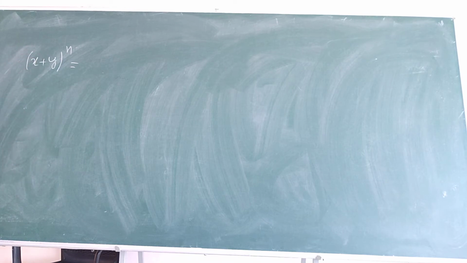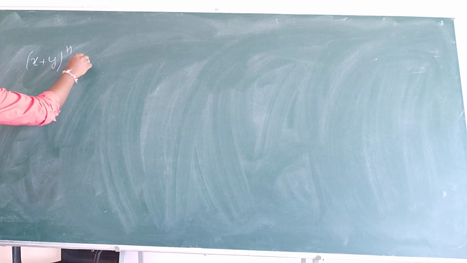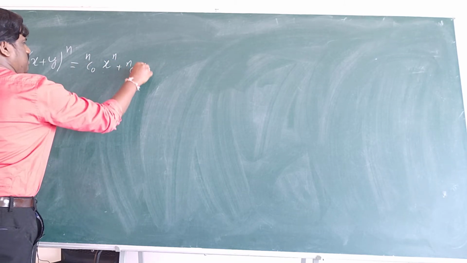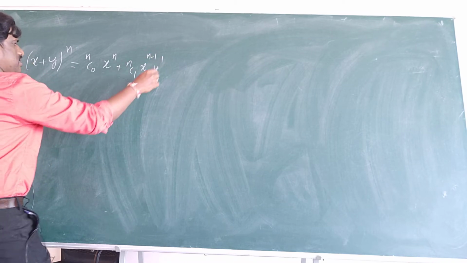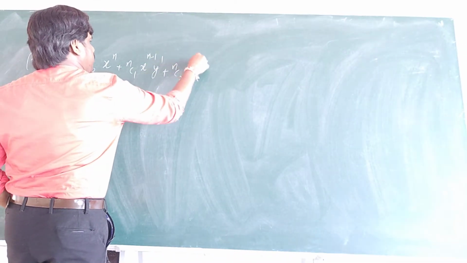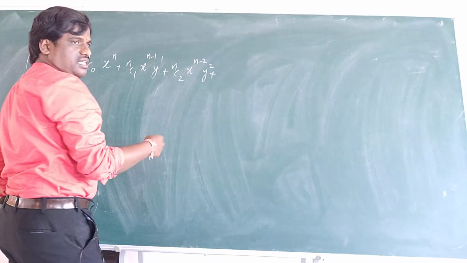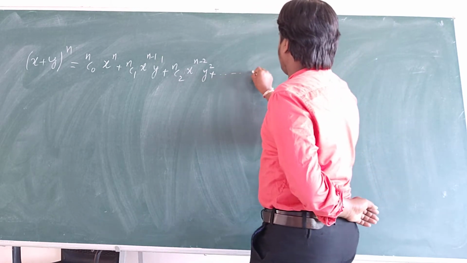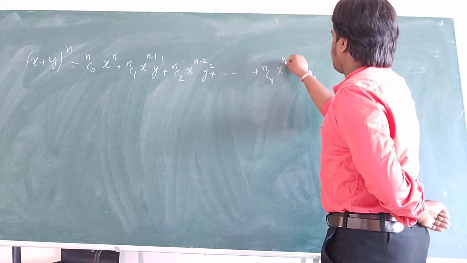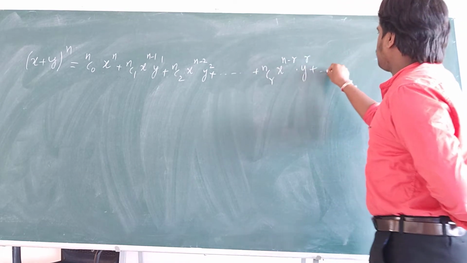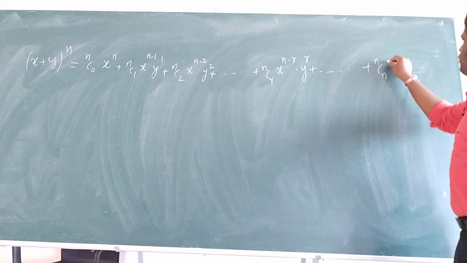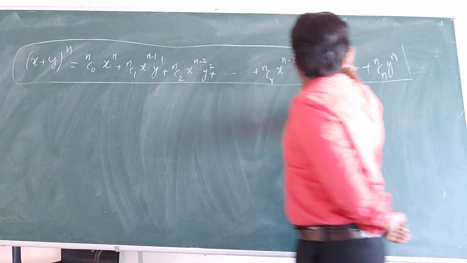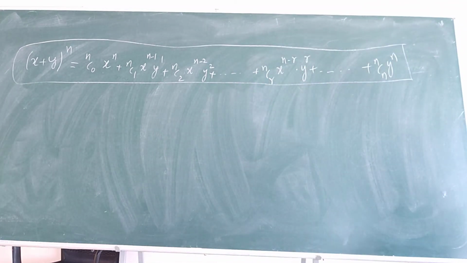Suppose (x + y) whole power n is there. So what is the expansion? nC0 x to the power of n plus nC1 x power n minus 1 y power 1 plus nC2 x power n minus 2 y square plus nC3 x power n minus 3 y cube plus so and so plus nCr x to the power of n minus r into y power r plus so and so plus nCn y power n. This is what we call the binomial theorem, right?